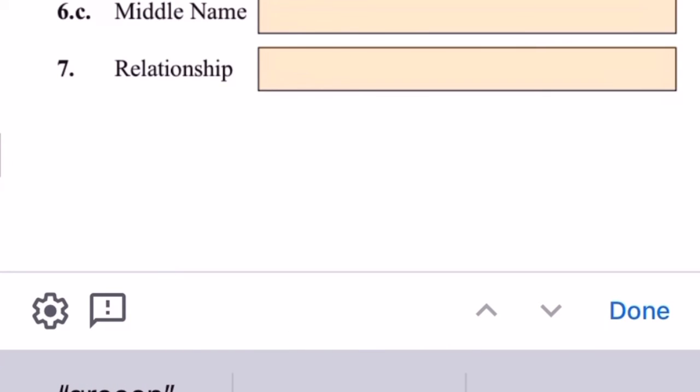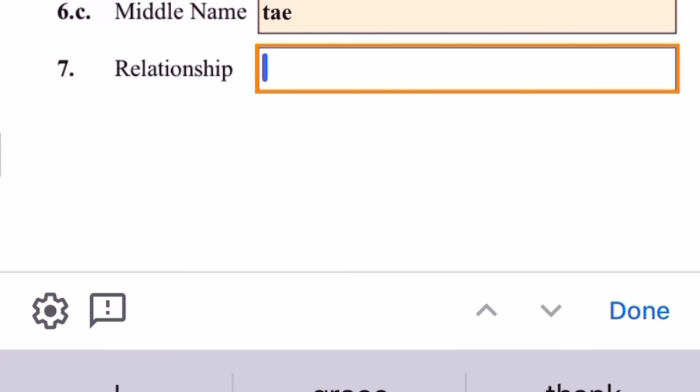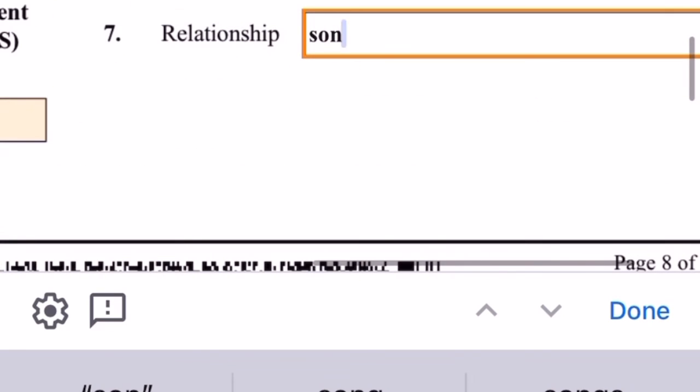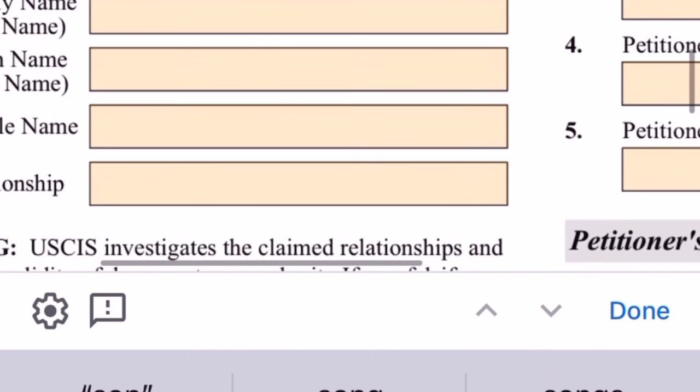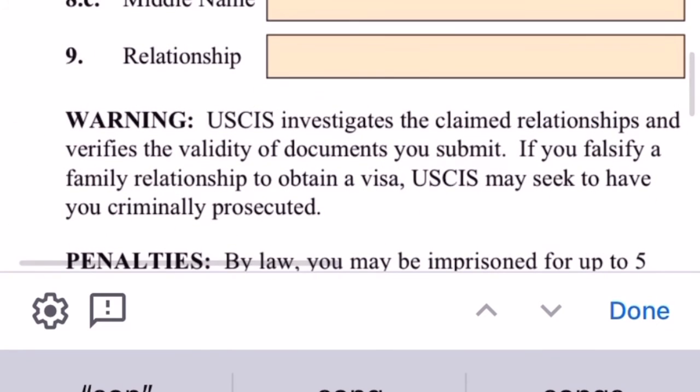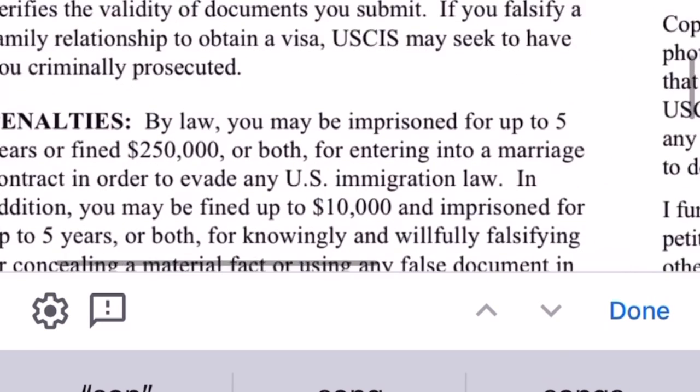All right, relative number 1. So this is the only person he said, if you are only submitting separate petitions for this relative. So in this case, my client is also petitioning for the spouse's son. And the spouse's son is older, and they're going to have to do a separate form I-130 for the son listed up there in order for the petitioner application to be accepted, because the son is a different person. Okay, so we're moving along.